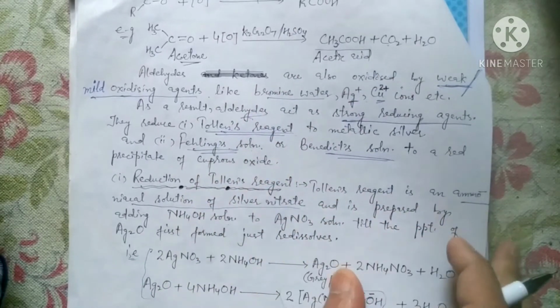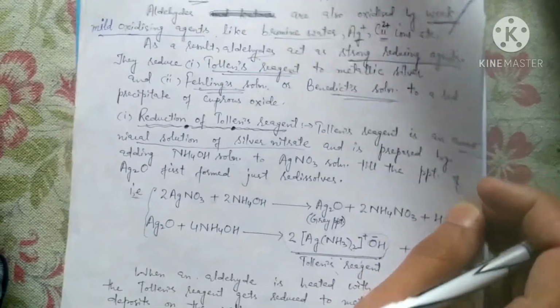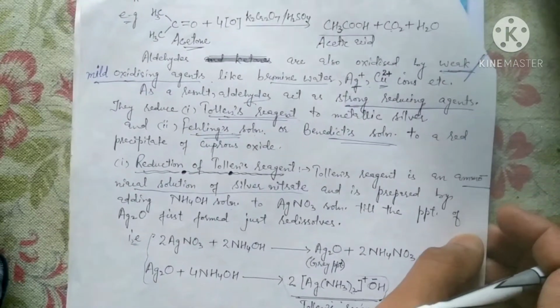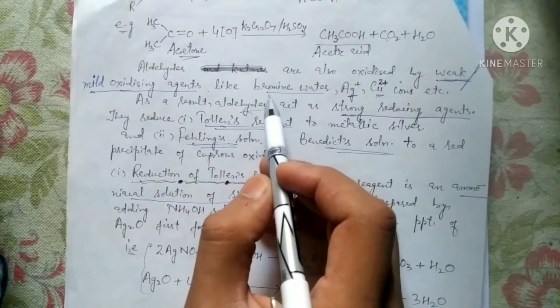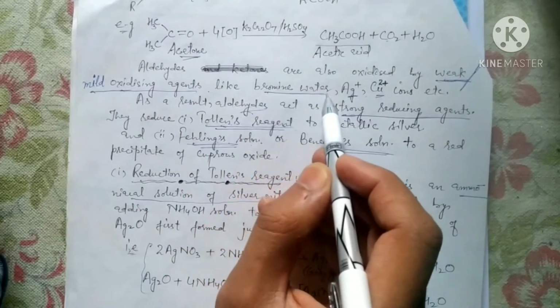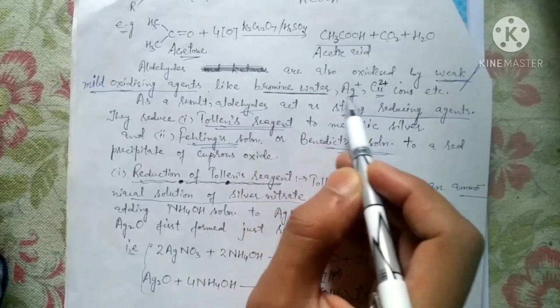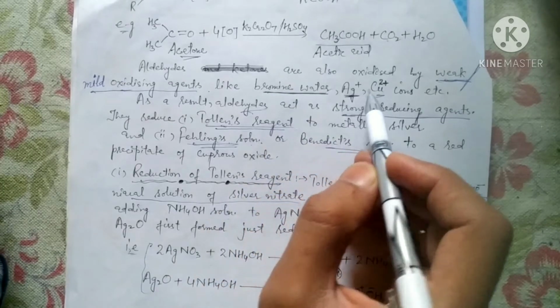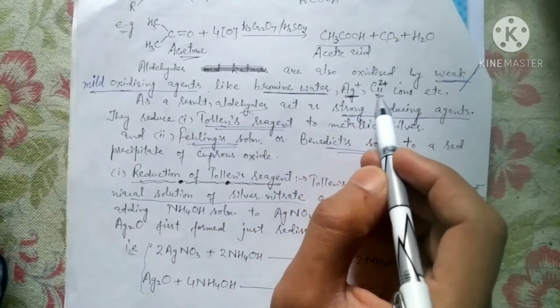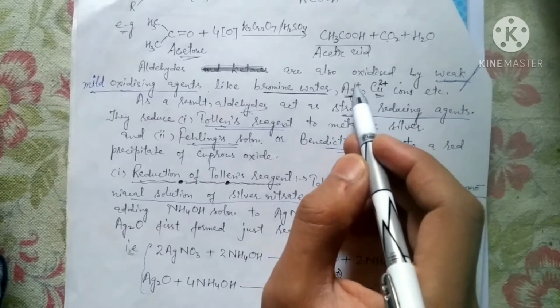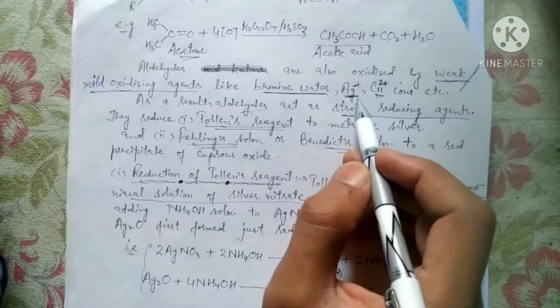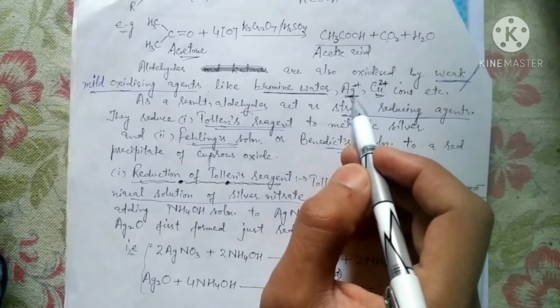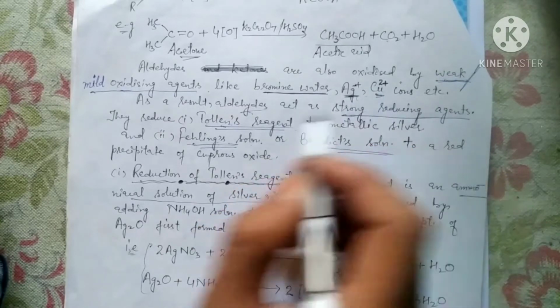Now remember, aldehydes also undergo oxidation in the presence of mild oxidizing agents. What are those mild oxidizing agents? Mild oxidizing agents like bromine water, silver 1 positive salt, and copper 2 positive salt, meaning the ions available in the solution.